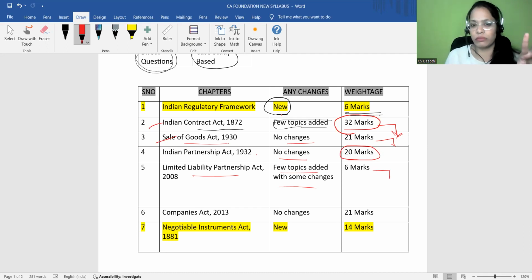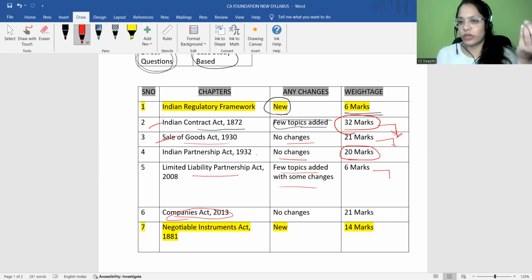The next major weighted chapter is the Companies Act 2013. Very easy. Every student can understand this Act, because you already have good awareness about this chapter from your intermediate first year and second year. So every student will relate to that. And there are no major changes.